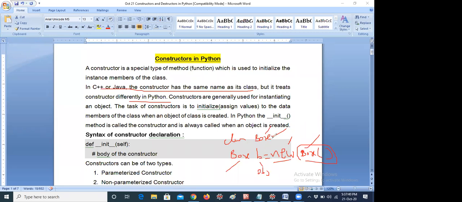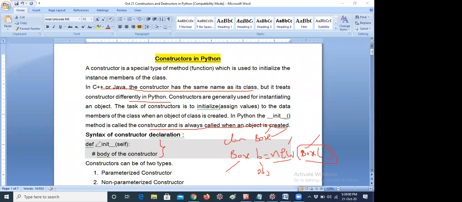So if I'm having a class Box, b equal to new Box, here b is an object and Box is a constructor. That means whenever an object is created, the constructor will be automatically called. So it is nothing but a definition also. That's the reason it is also showing that whenever an object is created, the constructor is always called. So here also it will be the same, but the syntax will be different.